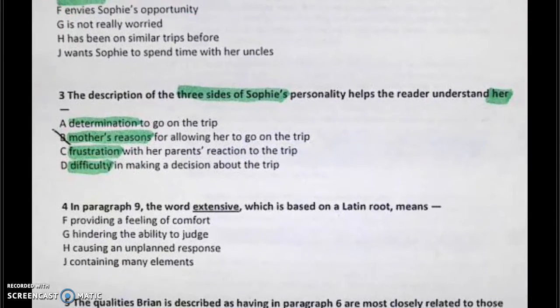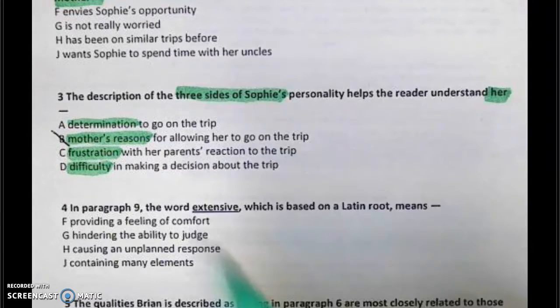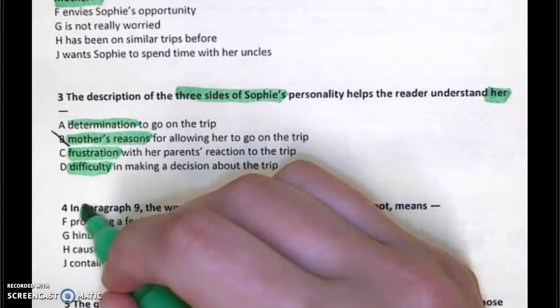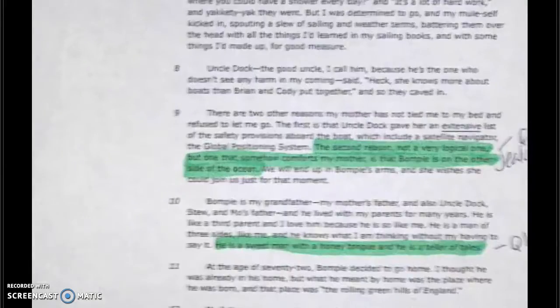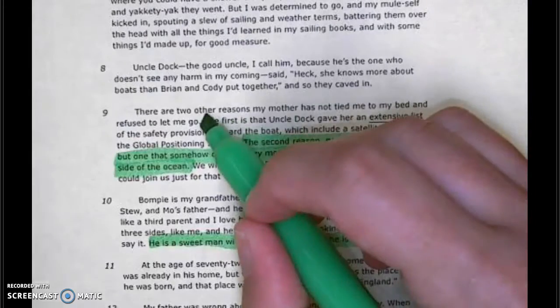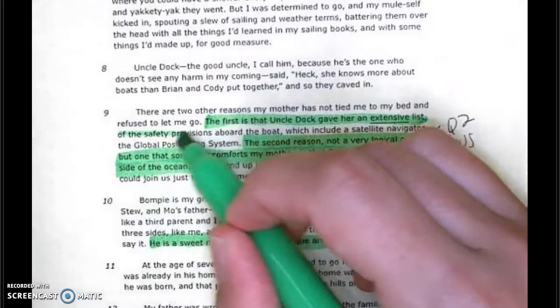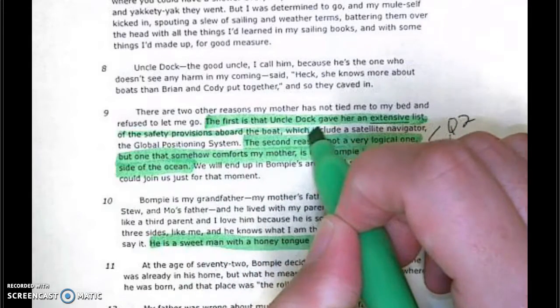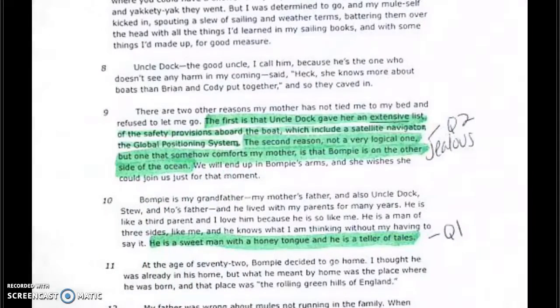In paragraph 9, the word extensive, which is based on a Latin root, means. So where does our information come from? Paragraph 9. What's the word we're focusing on? Extensive. Okay, so let's go to paragraph 9. I see it underlined there. The first is that Uncle Dot gave her an extensive list of the safety provisions aboard the boat, which include a satellite navigator and a global positioning system.